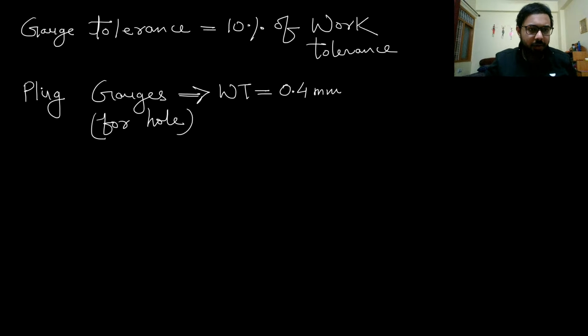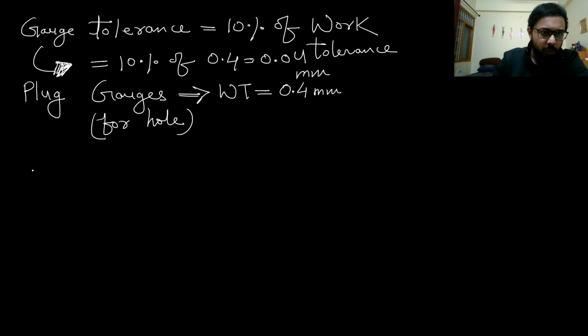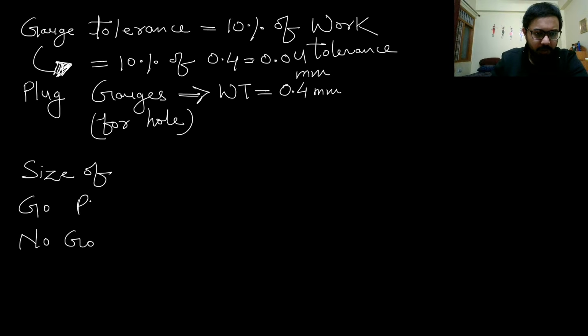And gauge tolerance for plug gauge will be 10% of 0.4, which is nothing but 0.04 mm, and therefore the size of go, no go, but we are calculating for plug gauge, it will be,